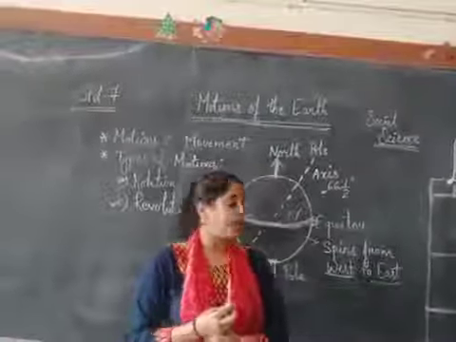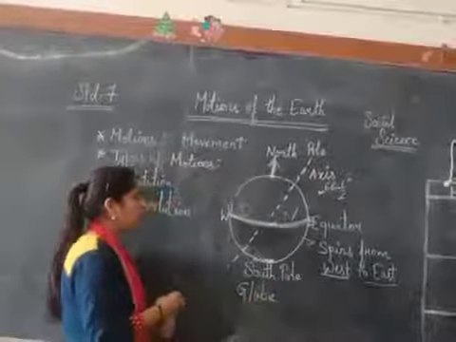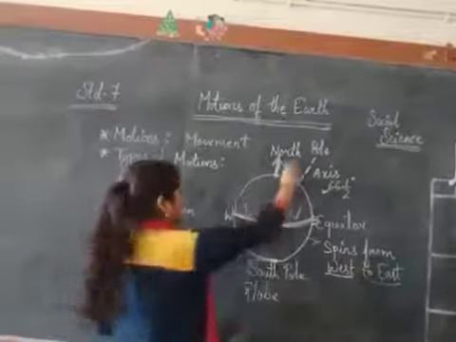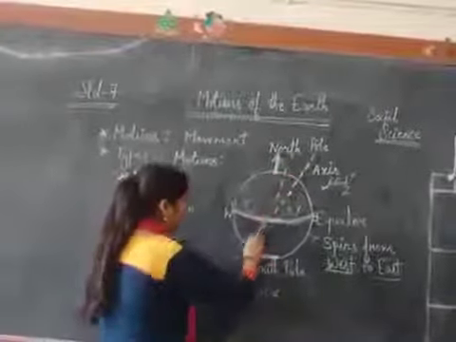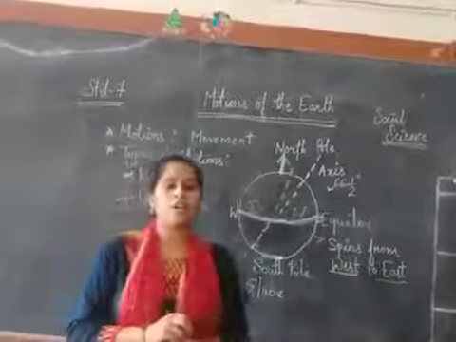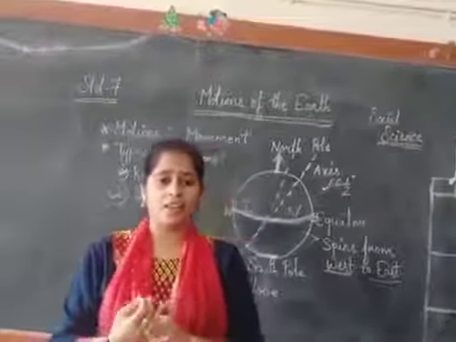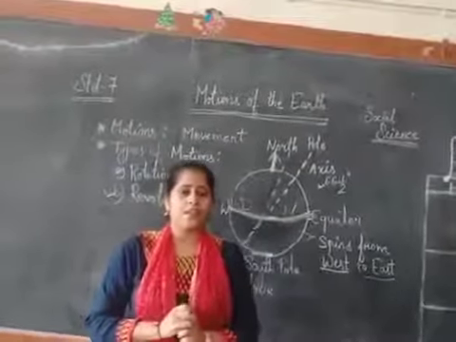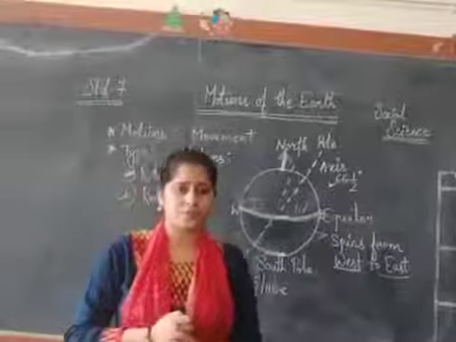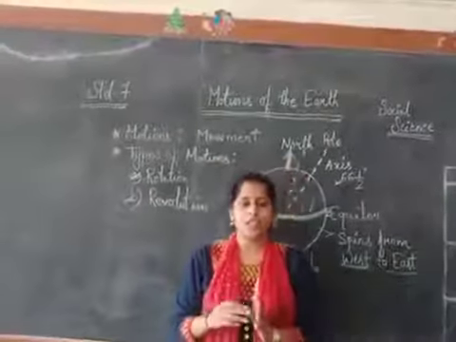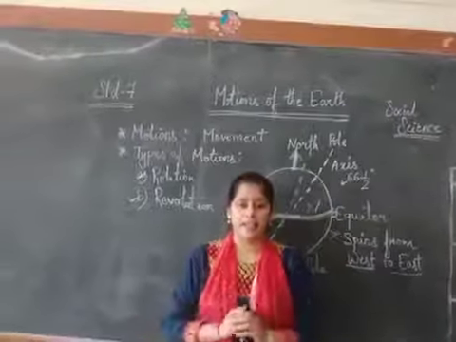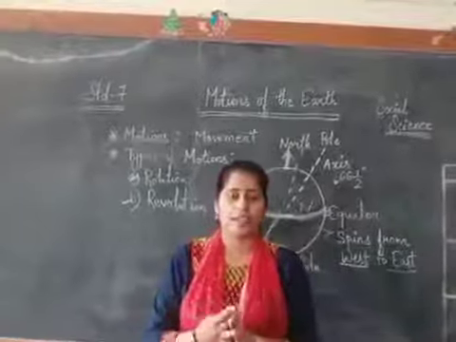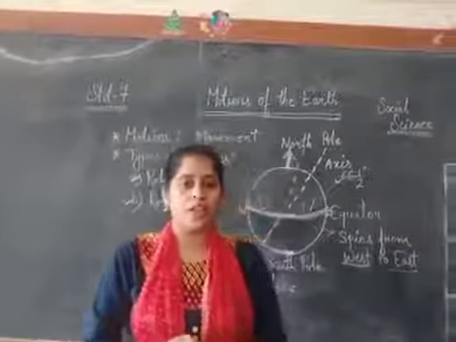The circle that divides the day from the night side, situated here, is called the circle of illumination, and it does not coincide with the axis. Next are the causes of rotation. Rotation causes changes in day and night. Day and night happen because of this rotation.